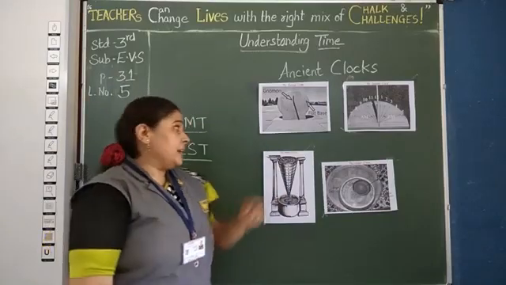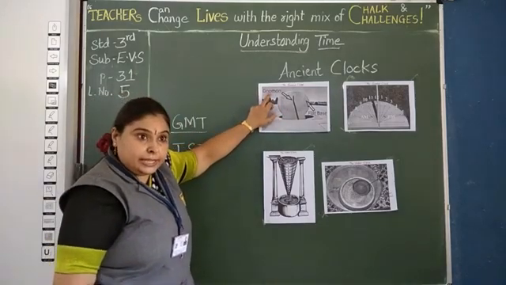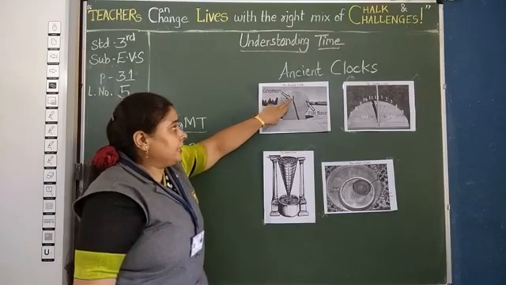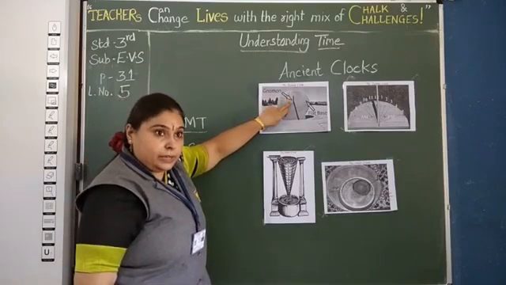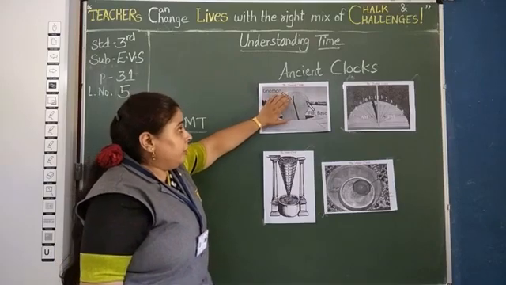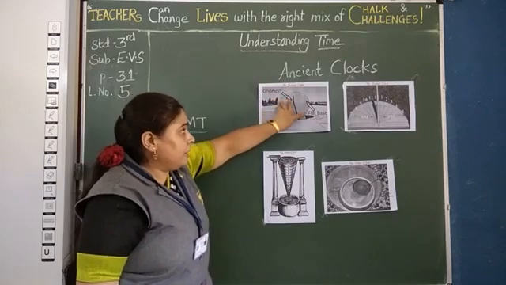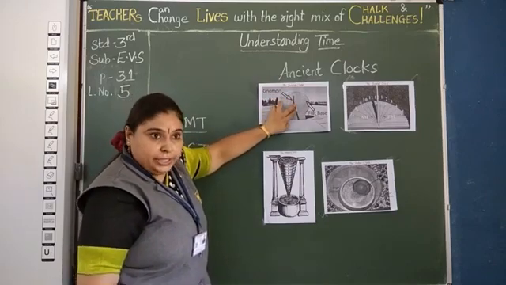A sundial contains a gnomon. What does it contain? A gnomon. Gnomon means a thin rod. The thin rod is constructed in such a way that its shadow falls onto the flat base, just falls over it.